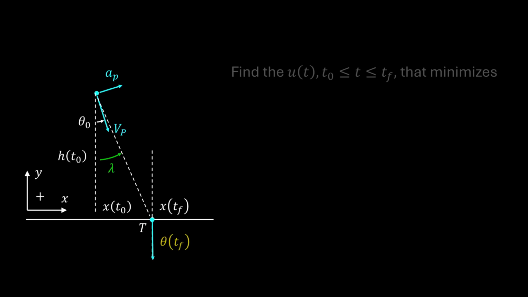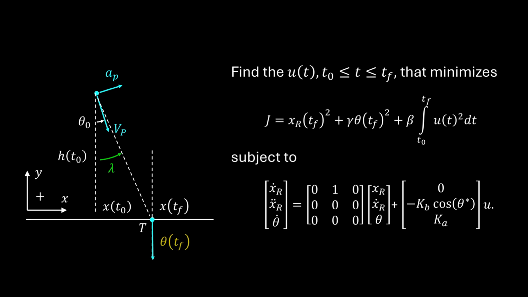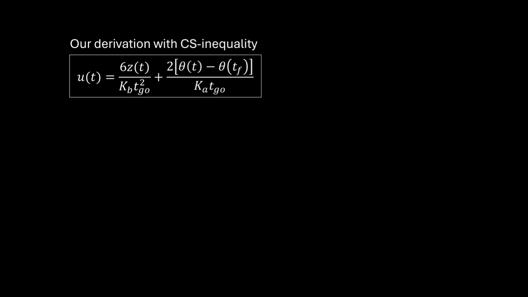We worked from a problem statement that was consistent with Kim and Grider, published in 1973, but we used Cauchy-Schwarz to derive our guidance law from that problem statement, and we built in the ability to command a specific terminal attitude.